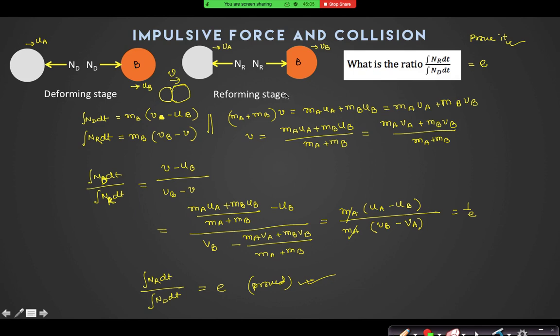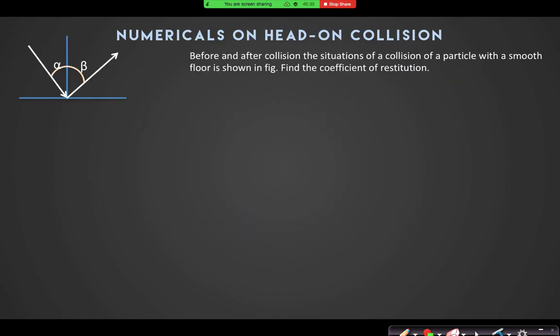Sir, what is the formula of that kinetic energy? Kinetic energy with respect to center of mass is half mu v relative square, and the kinetic energy of the center of mass is half into v cm square into total mass. All right. So is this clear? Then we have understood what is happening inside the collision. So half into total mass into v center of mass square. Yes, sir. That is the kinetic energy of the center of mass.